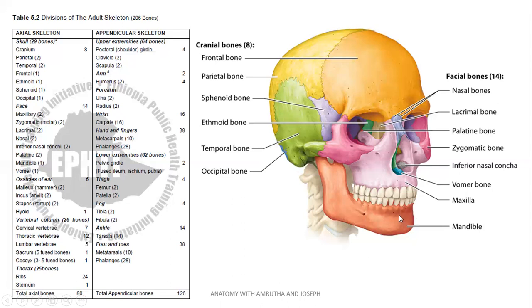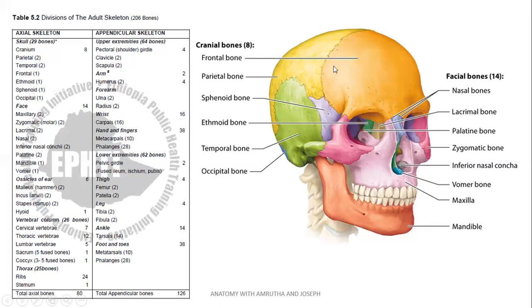Mandible is the lower jaw. It forms a joint with the temporal bone, forming the temporomandibular joint, and this is the only movable joint in the skull. Rest of the joints are immovable.